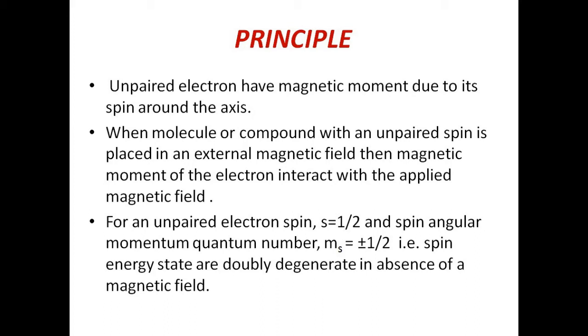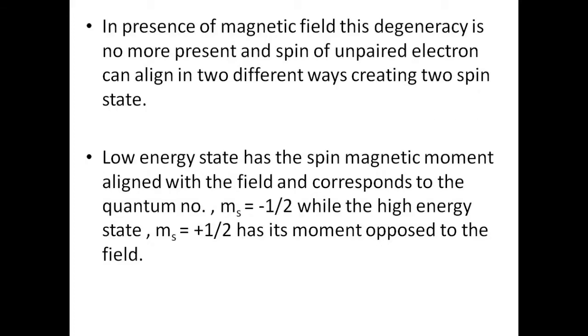This means the energy states are doubly degenerate in the absence of a magnetic field. But when we apply a magnetic field, these energy levels no longer remain doubly degenerate, the degeneracy is removed, and we get two energy levels with ms equal to minus half and ms equal to plus half.